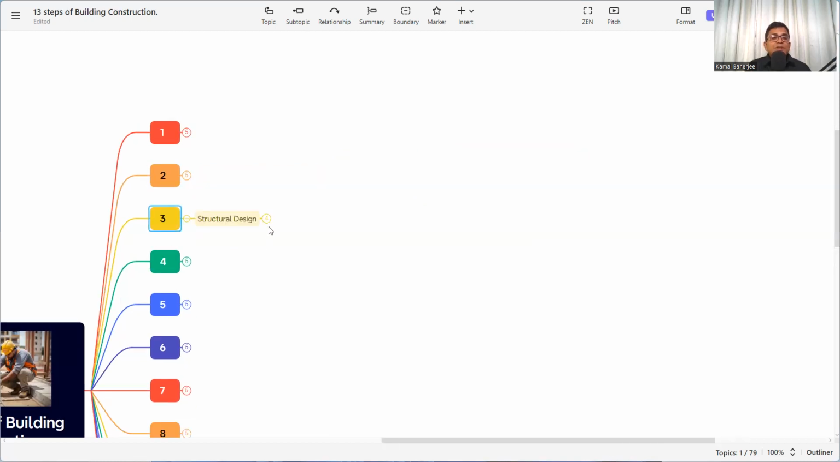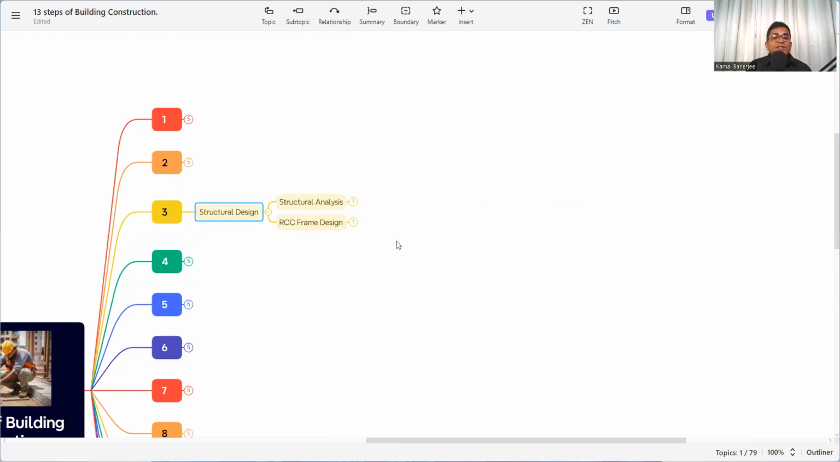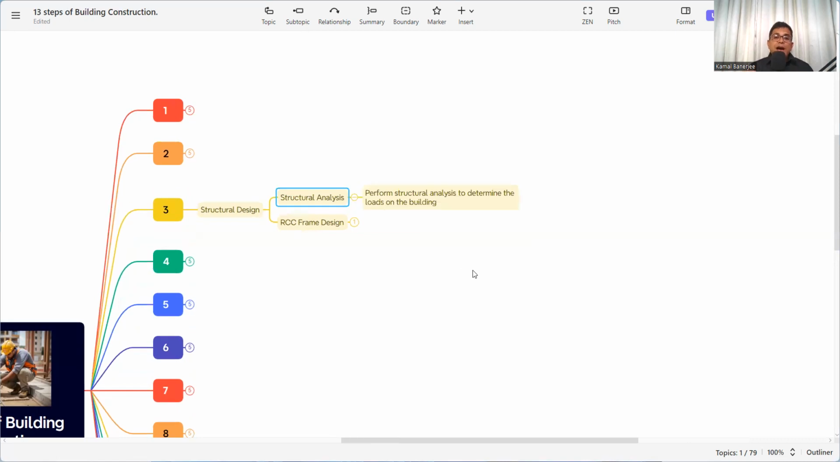The third step is the structural design. What is structural design? It is a structural analysis. Now, what is the building? Maybe it is a G+12 or a skyscraper. According to the seismic zone, wind zone, live load, and dead load, the structural analysis is to be done by the structural engineer, and what will be the load, what will be the beam, what will be the column, what will be the slab thickness, everything is to be found out in the structural design.